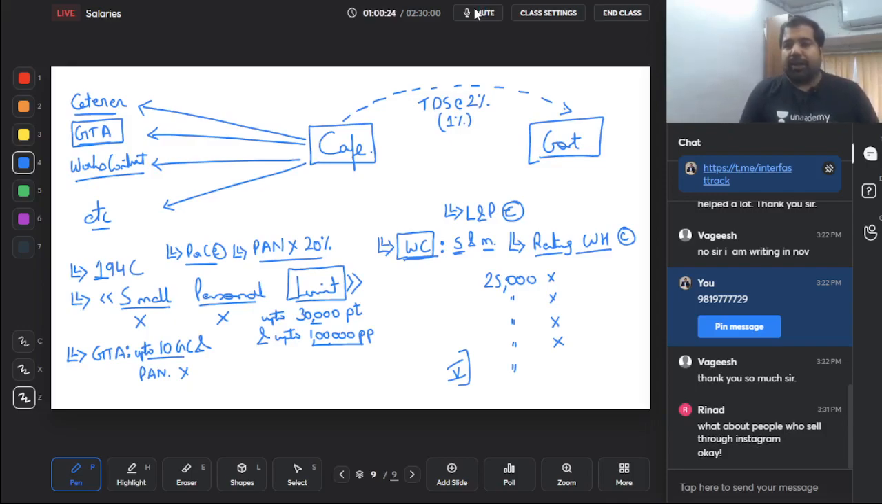GTA, guys, up to 20 lakh, up to 10 goods carriages and having a PAN number, no GTA, no TDS. Warehousing is 194C, landing and parking is 194C, works contract is 194C. This is section 194C.